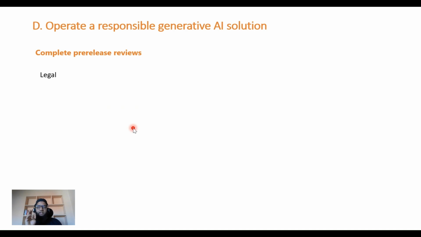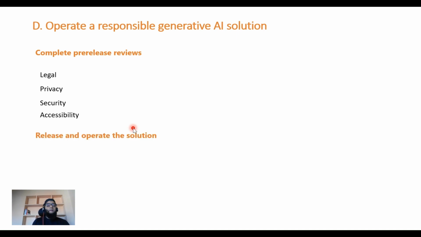One is from a legal standpoint. Does it do anything that's illegal? Privacy standpoint, is it intruding on the privacy of its users? And then security, is the solution secure? Has it got all the secure mechanisms? And then accessibility. So these are the four things that you need to look at through the lenses of your generative AI solution, and then release and operate the solution. So as you release the solution and operate it, these are the things that you need to keep in mind.